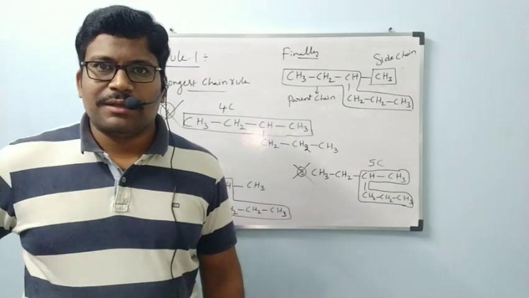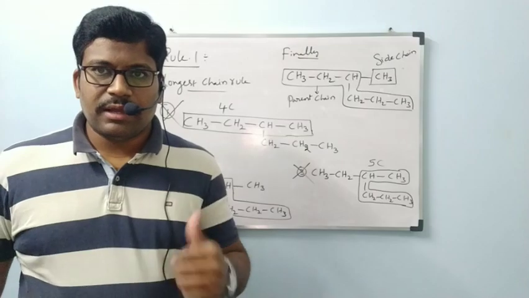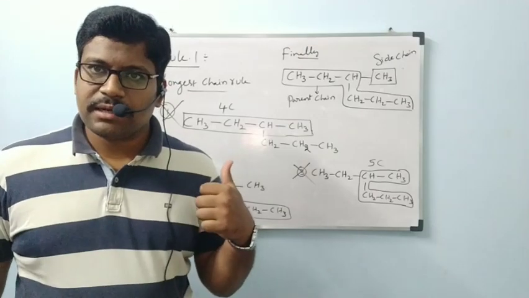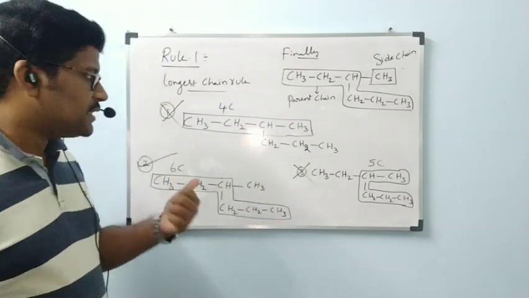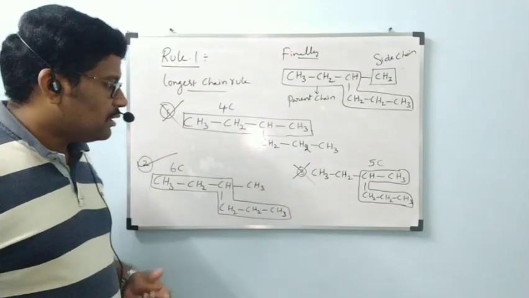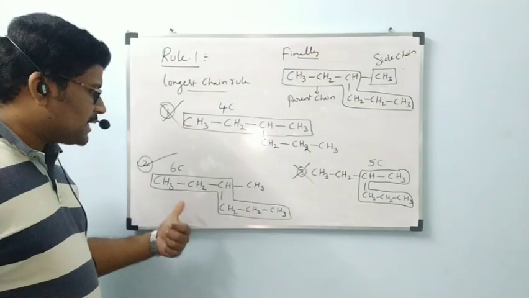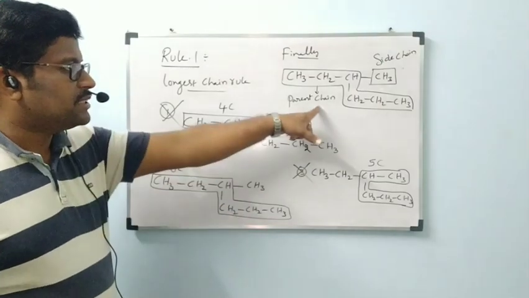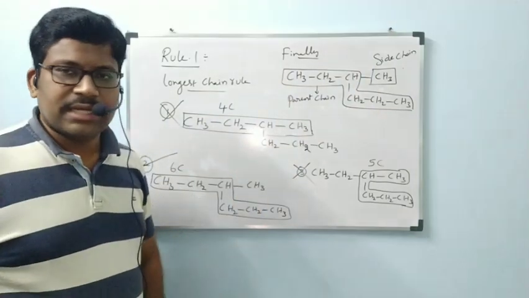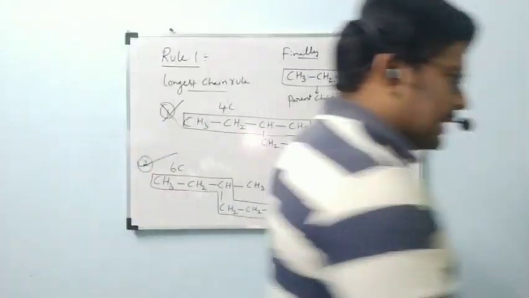Good afternoon, students. In the previous class, I took one example and showed in what way we selected the parent chain, which is present on the board only. For that example, I took all the possibilities, and the possibility which has the maximum number of carbons, I selected as the parent chain, and the other things are side chains. Now I am going to consider some more. Let us see.